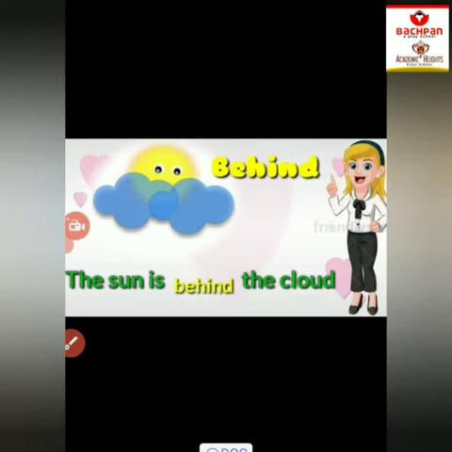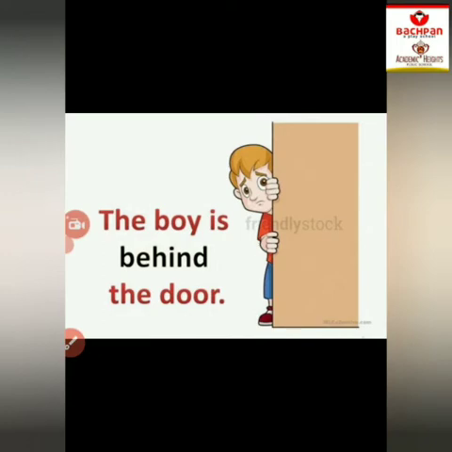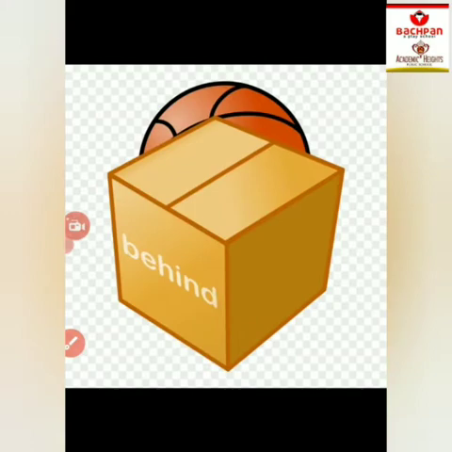The next is behind. What is the meaning of behind? Behind means पीछे. Here we have a cloud and sun. जो clouds के पीछे है sun. Where is the sun? The sun is behind the cloud. The next is, here we have a door and boy. जो boy है वो door के बिल्कुल पीछे है. So we can say that the boy is behind the door. The next is, here we have a box and ball. जो ball है वो box के बिल्कुल पीछे है. So we can say that the ball is behind the box.